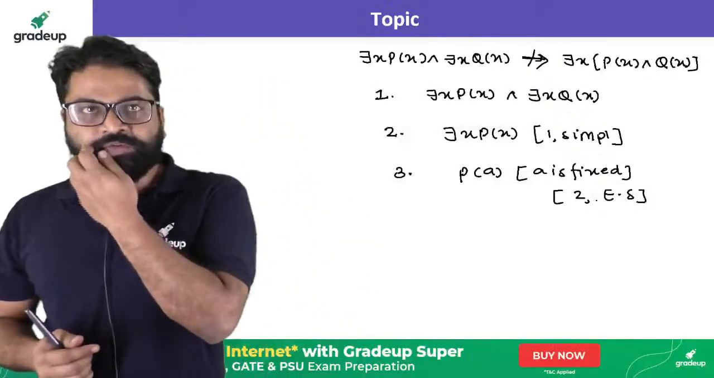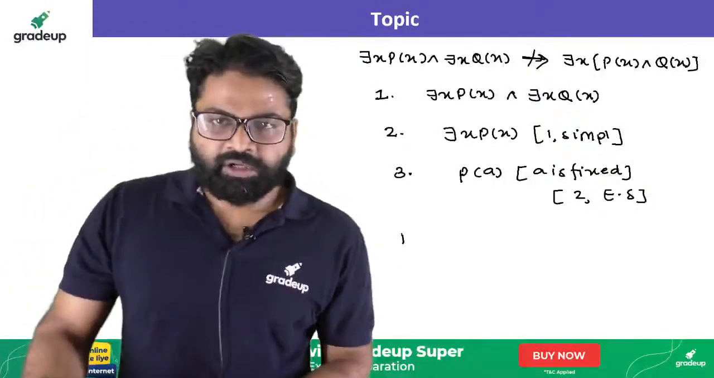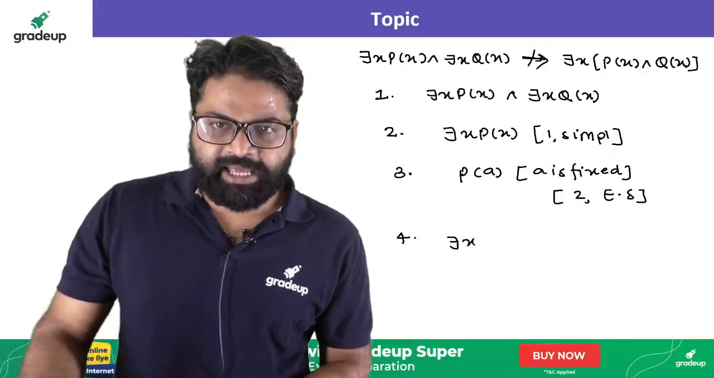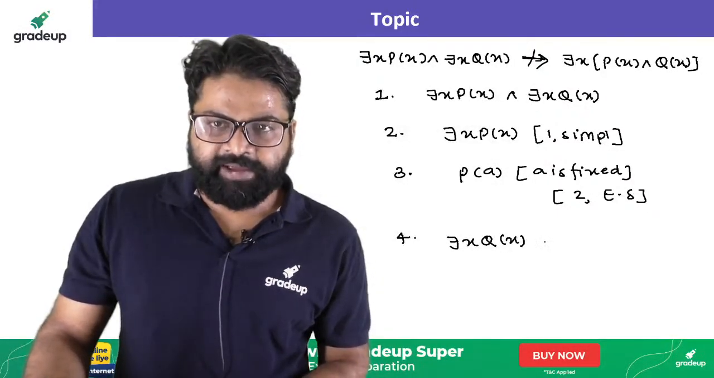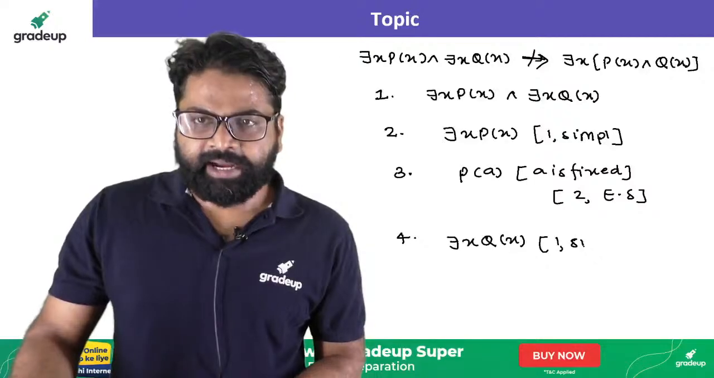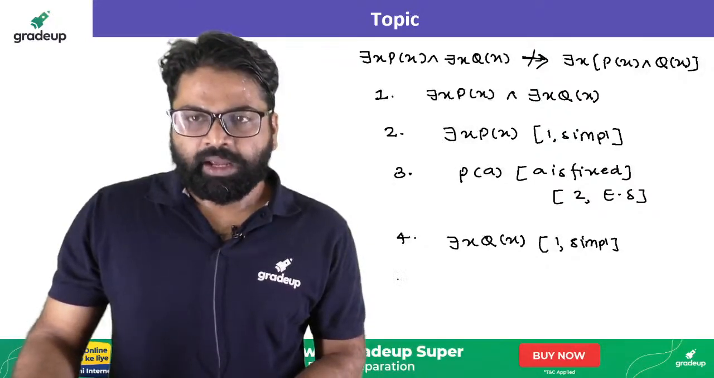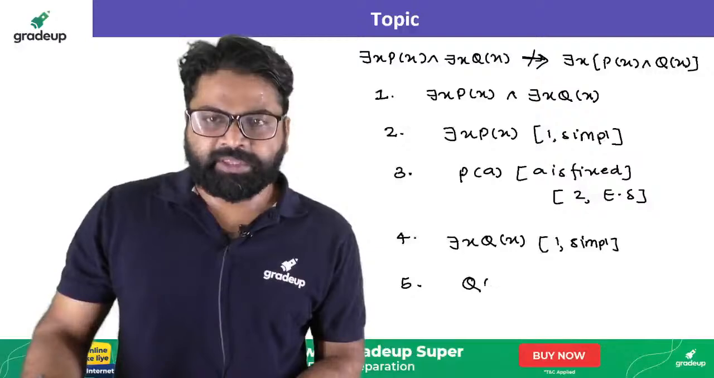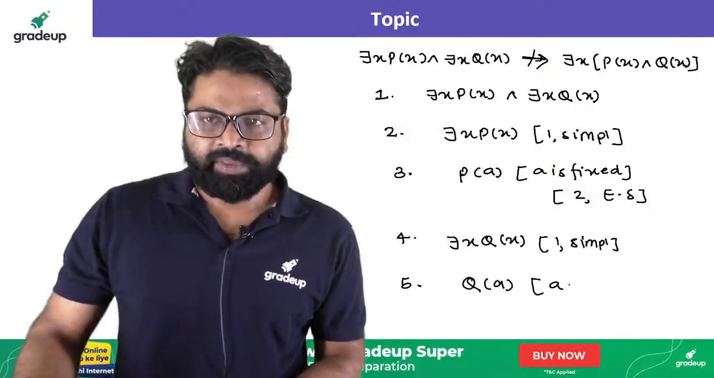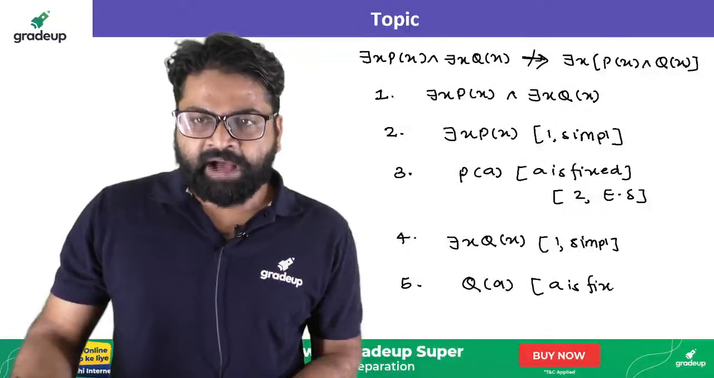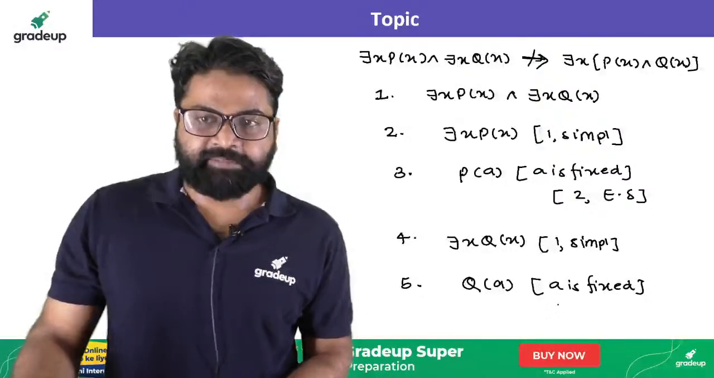When you are specifying, you will be having this. Now the fourth rule that you will be having, there exists x, q of x, you will be getting by simplification. Now here you will be writing fifth, and here you can write q of a, where a is fixed. Now I am making a mistake. Please try to find out that mistake.